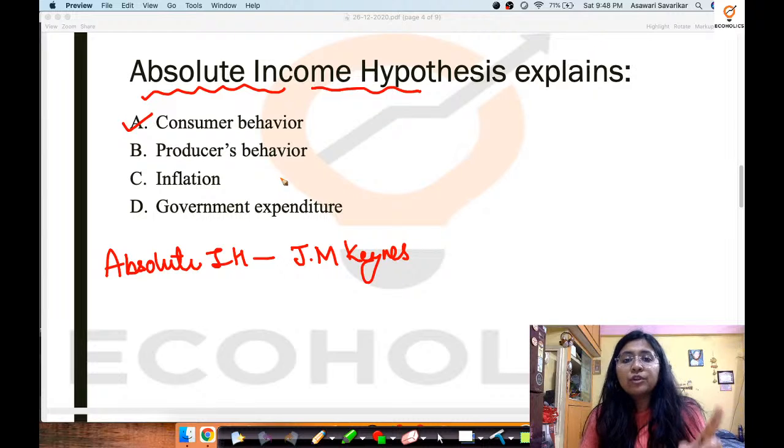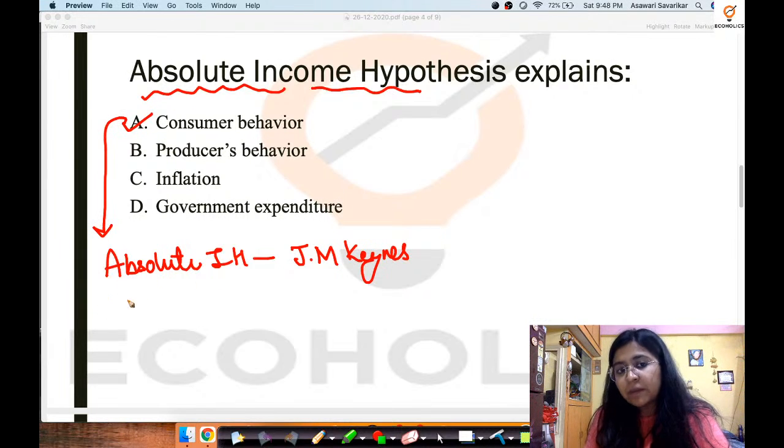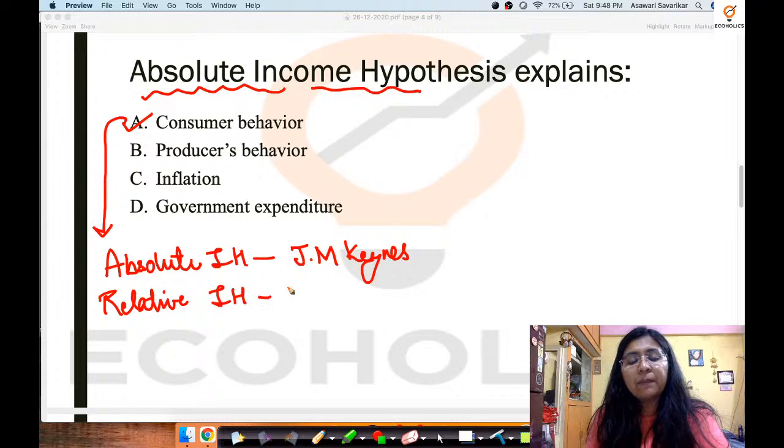Now this concept you're going to learn in the macroeconomics segment, okay, wherein a variety of income hypotheses are given. Now there are majorly 4 income hypotheses that we talk about in consumer behavior. We talk about absolute income hypothesis, then we have relative income hypothesis. Okay, relative income hypothesis is given by J. Duesenberry.